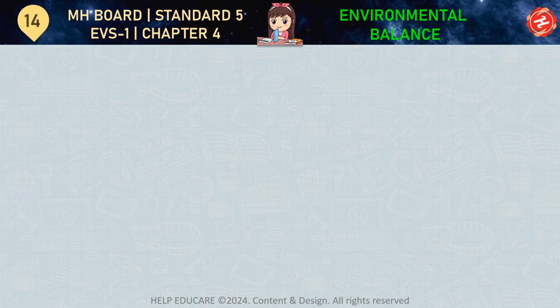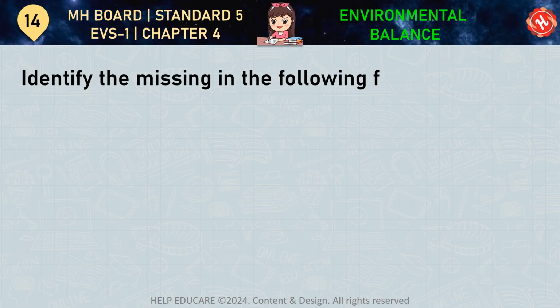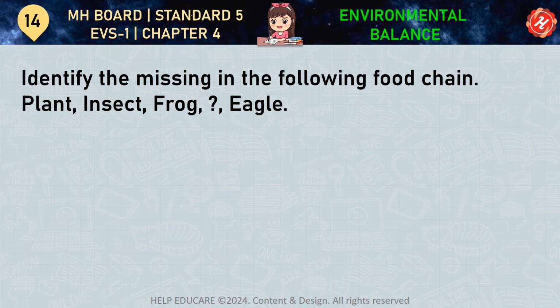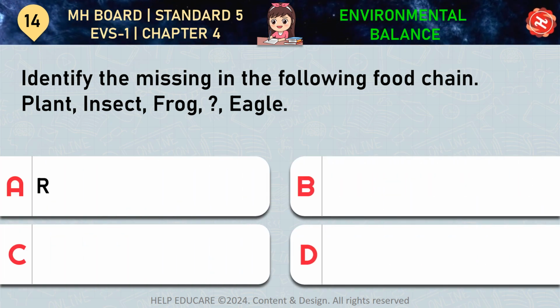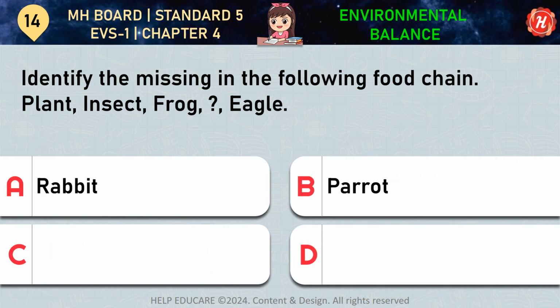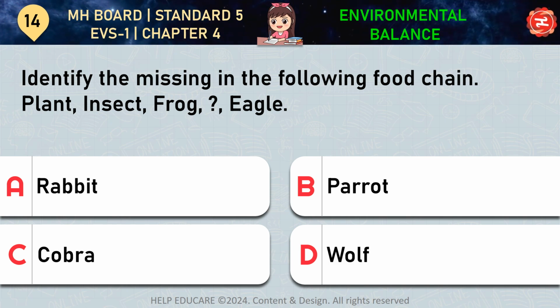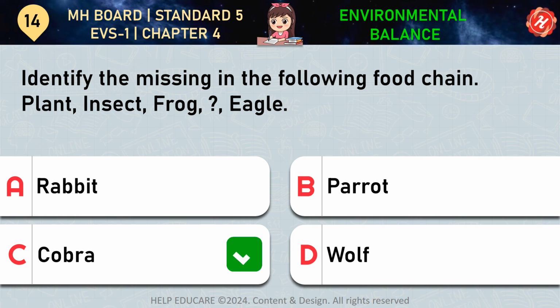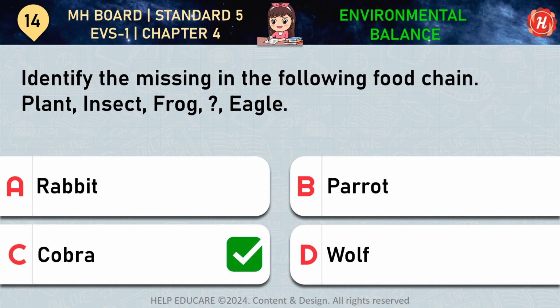Question number 14. Identify the missing in the following food chain. Your options are A. Rabbit, B. Parrot, C. Cobra, D. Wolf. Correct answer is option C. Cobra. In a specific food chain, an eagle eats cobra and a cobra eats frog.